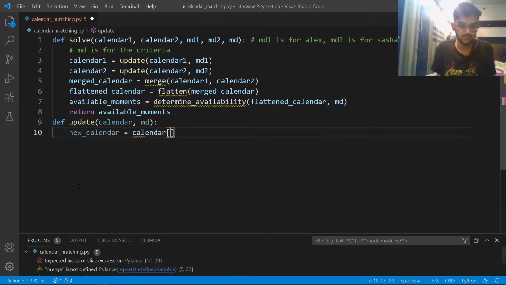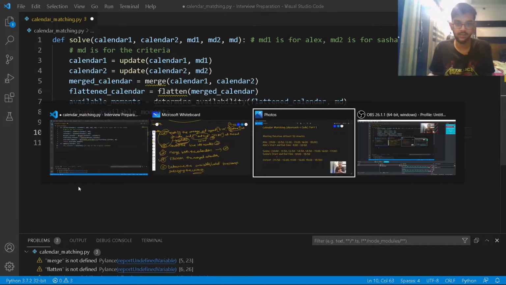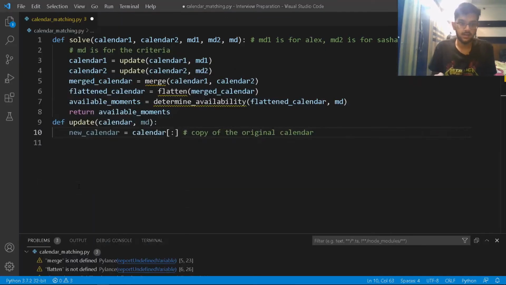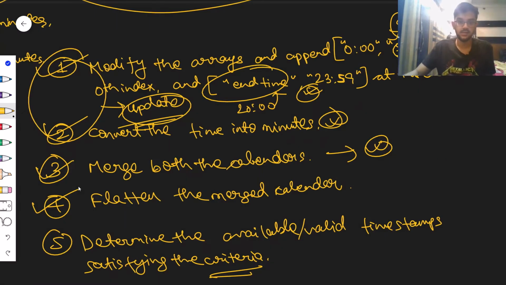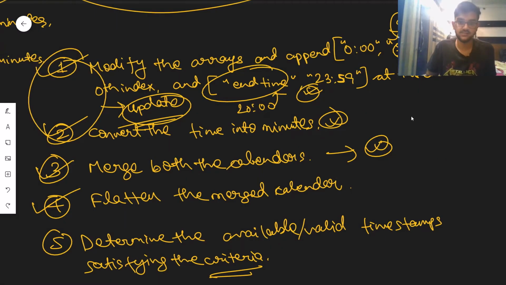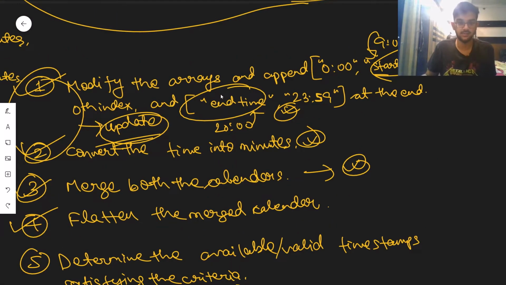So a copy of the calendar, okay, right? We are on the right page. And so basically what I did here is, this is a copy of the original calendar, right? And yeah, it's recorded. Then what I'm going to do is basically try to append to the beginning and the end, right? What I'm going to append, again, I've discussed up here. So I'm just going to be appending in this format. So 00 and then the start time and then end time and 23:59, which is the last moment of the day.